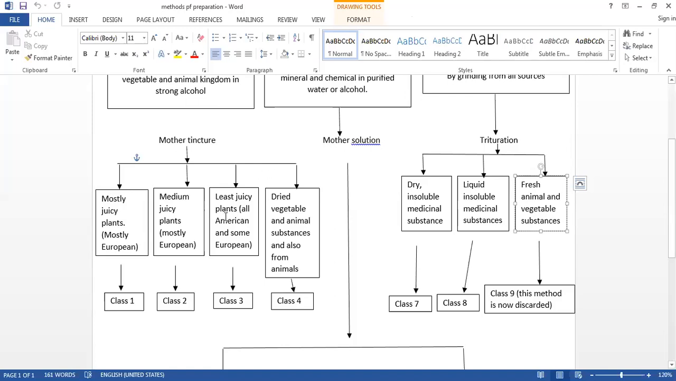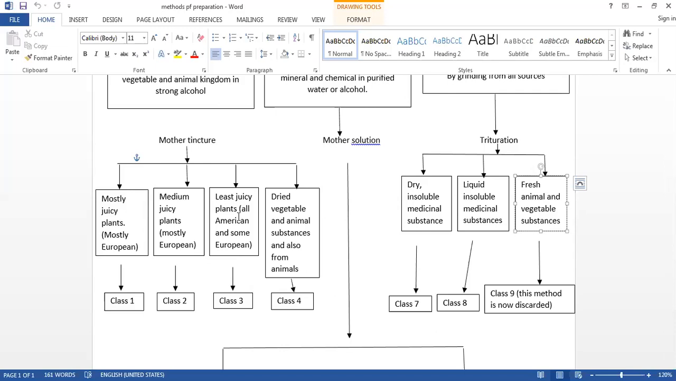Now in class 3 it increases again. If you are taking 1 part of drug substance, then you have to take double that of strong alcohol. Why? Because this is the least juicy, so it will tend toward dryness. And to take out the alkaloid, we have to add more alcohol, and hence the percentage of alcohol now increases.